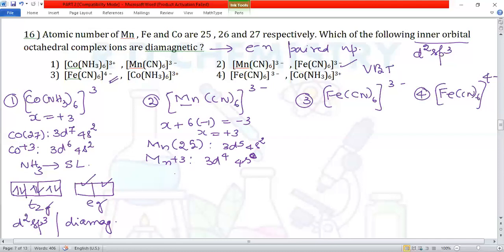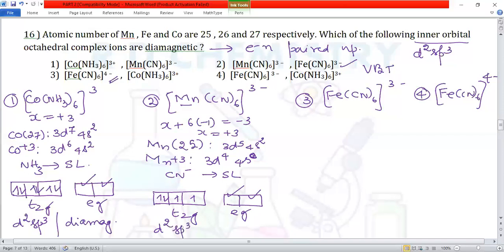Here again we have got cyanide ligand, which is a strong ligand. Electron pairing takes place. Again, in the presence of the ligands, octahedral complex, we have got t2g set and eg set, right? So 4 electrons are there, 1, 2, 3, and 4 according to Hund's rule. So it can make use of 2 d orbitals. So hybridization is d2sp3, right? 2 electrons are unpaired, so it has paramagnetic property.